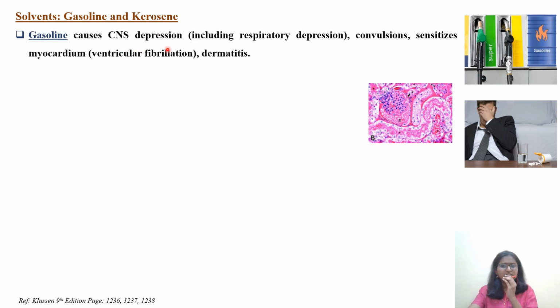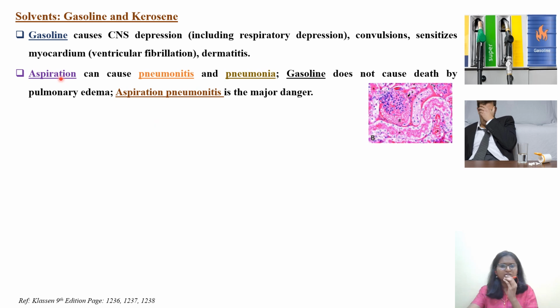Gasoline causes CNS depression, including respiratory depression, convulsions, sensitizes the myocardium, ventricular fibrillation, and dermatitis. Aspiration of gasoline can cause pneumonitis and pneumonia. Gasoline does not cause death by pulmonary edema.